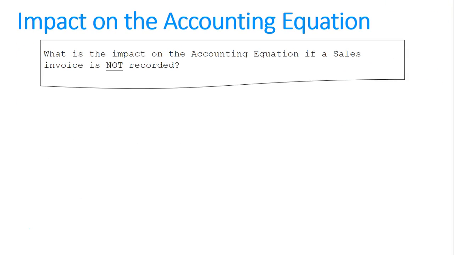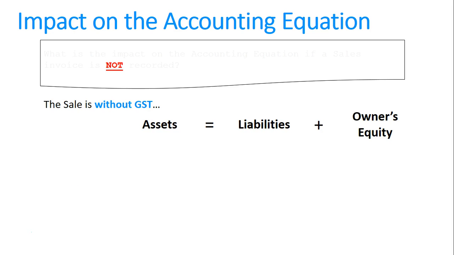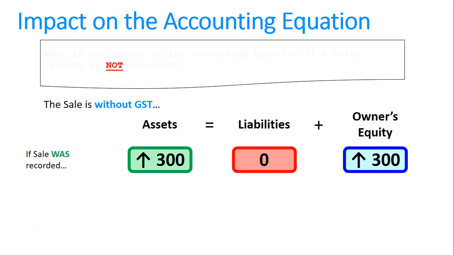What's really tricky about this question is it says, what if this is not recorded? This is a very common exam question, so it makes it very, very difficult to answer. We've just figured out what happens when it is recorded, what happens when it's not. Well, to answer that, let's look at the sale without GST. What happened when we did have that sale? We had assets going up 300, liability 0, owner's equity up 300.